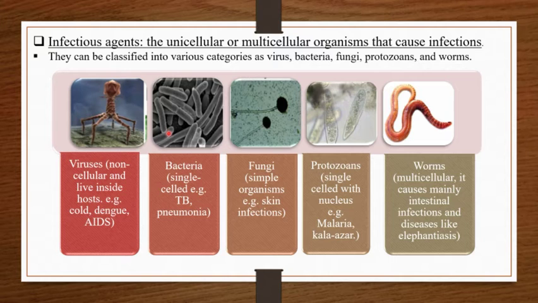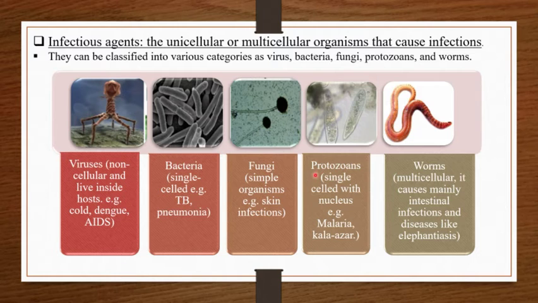Now the second infectious agent is bacteria. Bacteria are organisms having only a single cell, means they are unicellular. Examples of the diseases which are caused by bacteria are TB, pneumonia, etc. Then the third one is fungi. Fungi are simple organisms and the disease which is caused by them is skin infections.